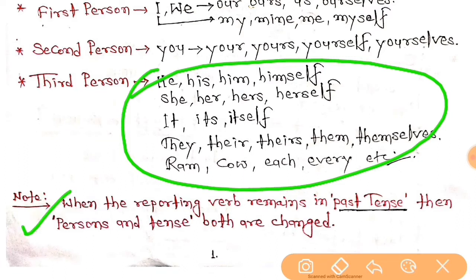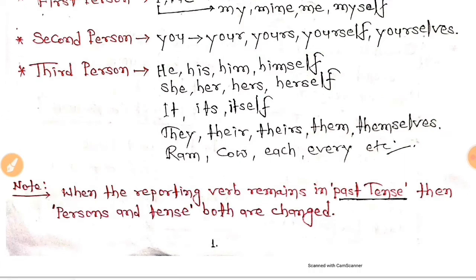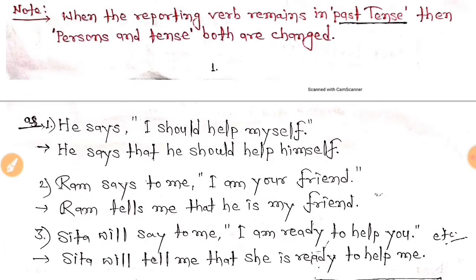As a note, I have written here that when the reporting verb remains in the past tense, then persons and tense both are changed. This means this is the second one, change of tense, right everybody? So I hope everybody has got the rules, right? Now let's move to some more rules that will help you while changing direct speech into indirect speech, right everybody?